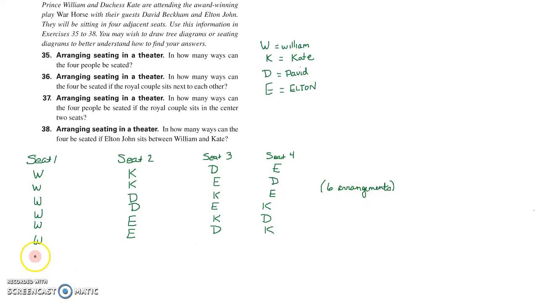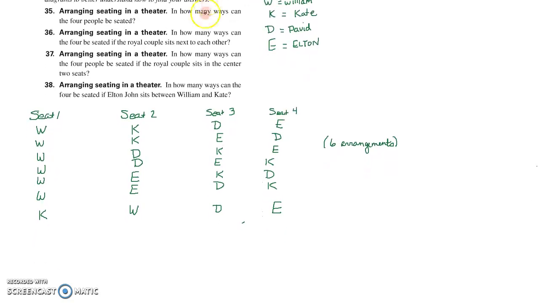So let's now put Kate in the first seat. Okay, and so maybe William is next to her, then David, then Elton. I bet you might be already starting to figure this out, how we can make this easier. Okay, and then there's Kate, and we'll leave William alone and switch out Elton and David.